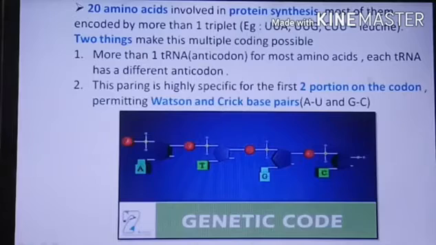Now the two positions on the codon permit Watson and Crick base pairing. That means adenine is bound with uracil and guanine is paired with cytosine. That pairing is called Watson and Crick base pair. What is Watson and Crick base pair? The four bases are paired: only adenine pairs with uracil and guanine pairs with cytosine. This base pair is called Watson and Crick base pairs. Okay, next.